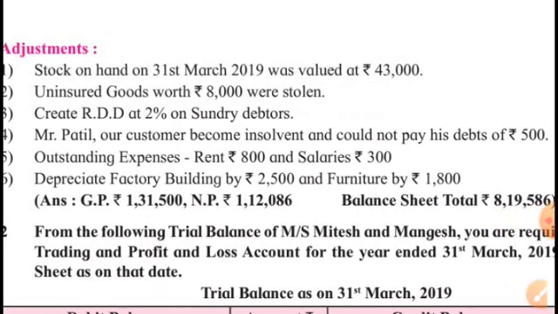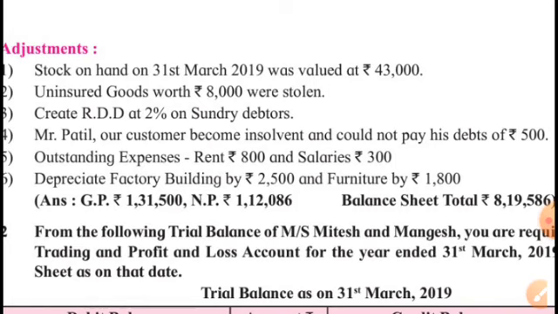Create RDD at 2% on sundry debtors. RDD. Look at the next adjustment. Mr. Patil, our customer, became insolvent and could not pay his debts of rupees 500.